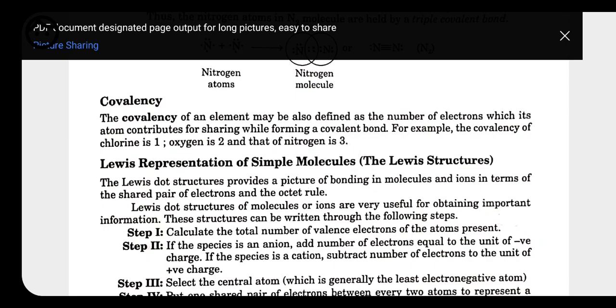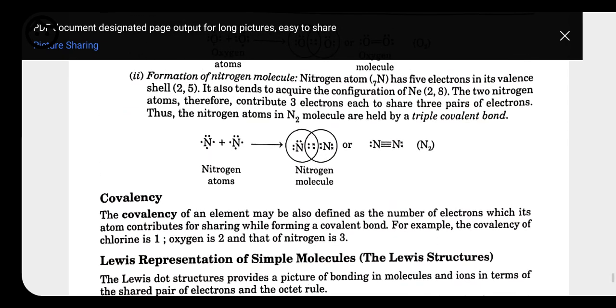Like chlorine is going to make a single bond, or chlorine is going to gain only one electron, that's why the covalency of chlorine is 1. Oxygen is going to make 2 bonds, so the covalency of oxygen is 2. For nitrogen it is 3, because 3 electrons participate in the formation of bonds. Whatever the number of electrons that take part in the formation of a bond is called covalency.